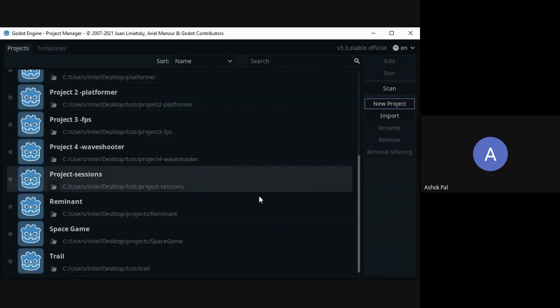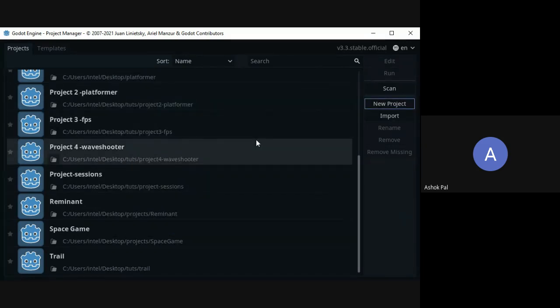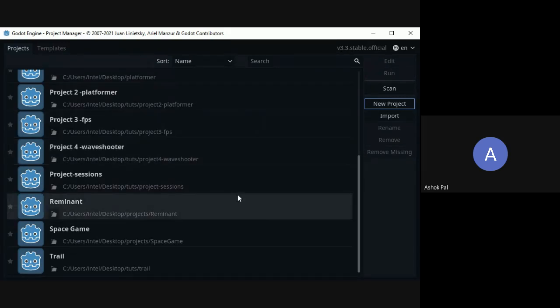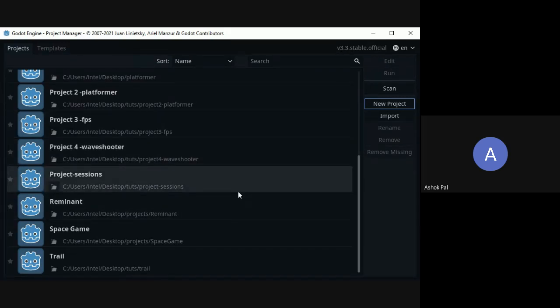This is the first screen you will see when you start Godot. You will see how to install Godot engine. It's very simple. Just download it from the website and double click it. It's only an .exe file. Nothing very special, nothing big in the installation process. If you want, I can show you that too.